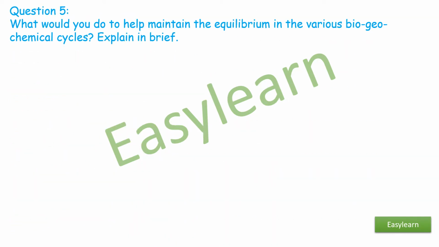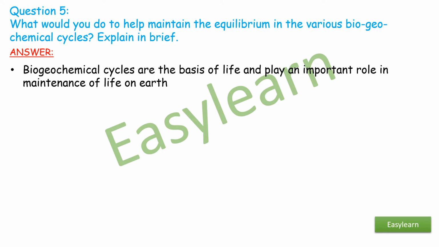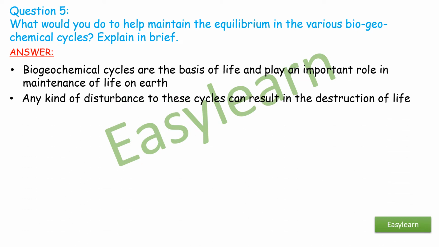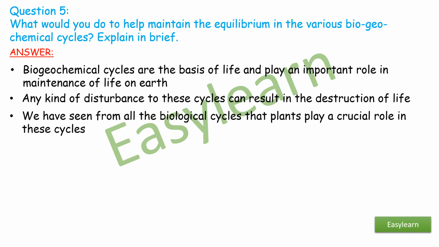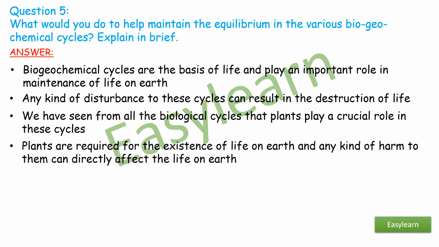Question 5. What would you do to help maintain the equilibrium in the various biogeochemical cycles? Explain in brief. Answer. Biogeochemical cycles are the basis of life and play an important role in the maintenance of life on Earth. Any kind of disturbance to the cycles can result in the destruction of life. We have seen from all the biological cycles that plants play a crucial role in these cycles. Plants are required for the existence of life on Earth, and any kind of harm to them can directly affect the life on Earth.